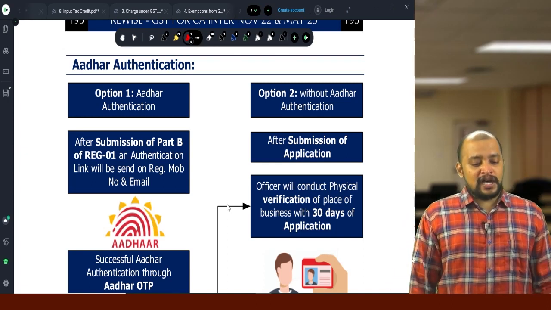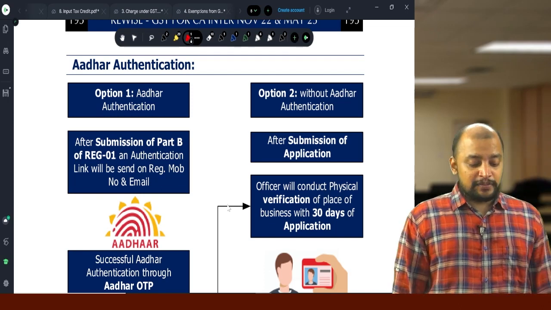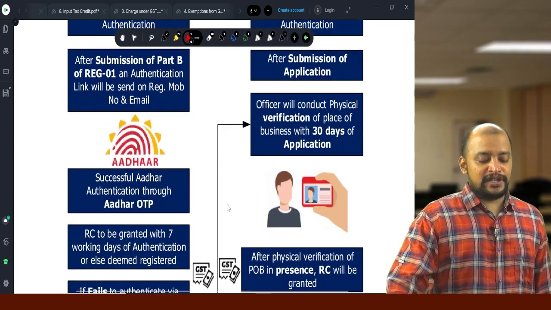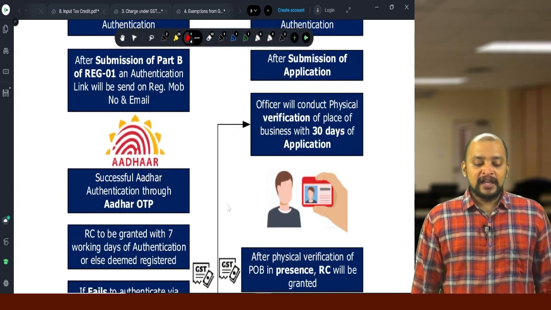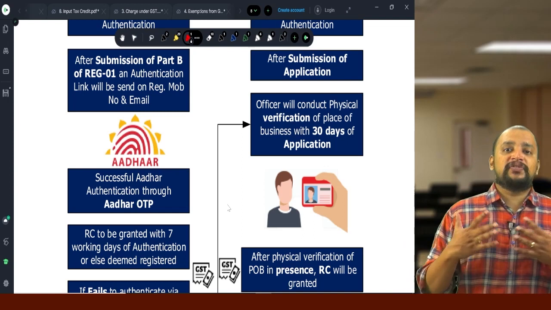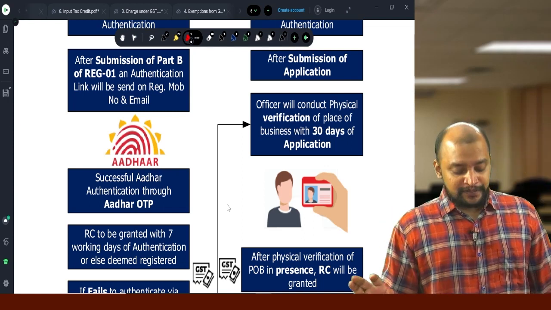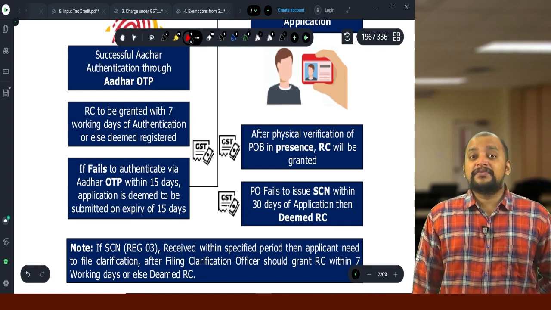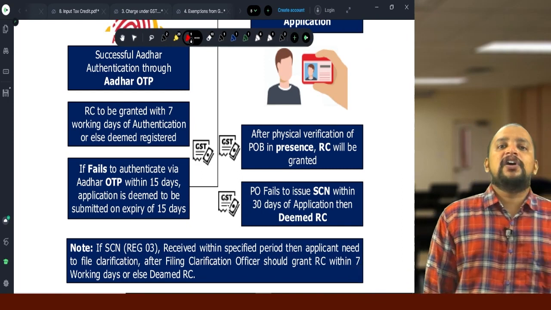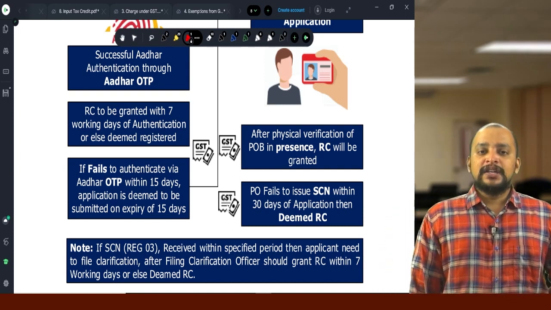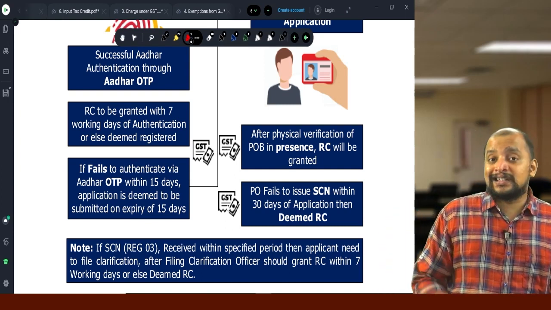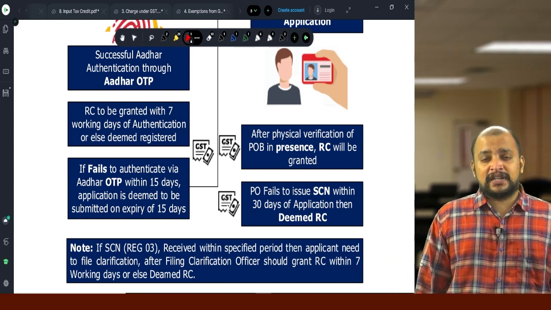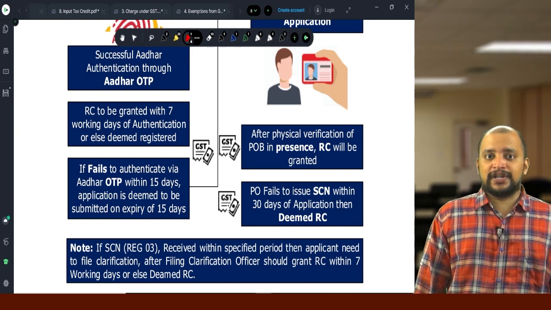So option 1, Aadhaar authentication. After submission of part B of REG1, an authentication link will be sent to the registered mobile number and email, and you are completing the successful Aadhaar authentication through OTP. Now registration certificate to be granted within 7 working days of authentication or else deemed registration. So once you complete the authentication, that is called as the date of submission of application. From there, within 7 working days, they need to grant the registration.